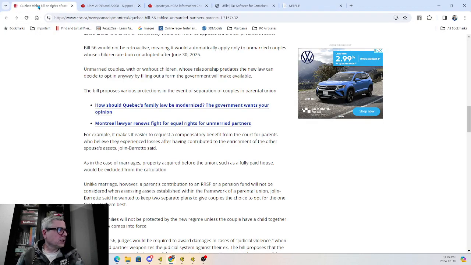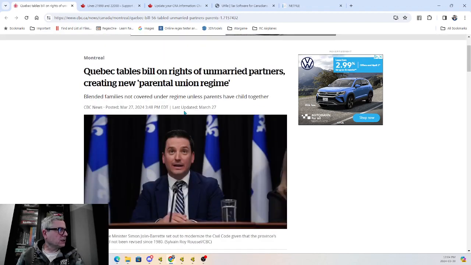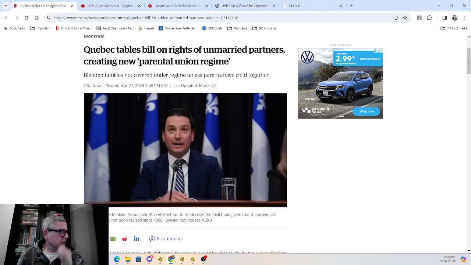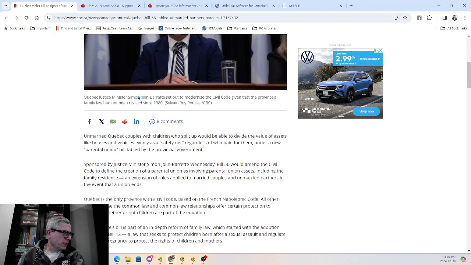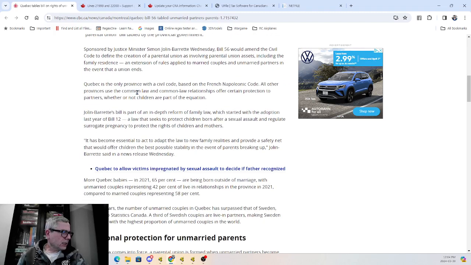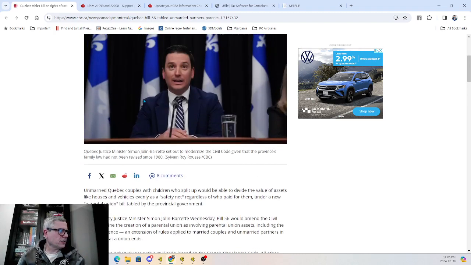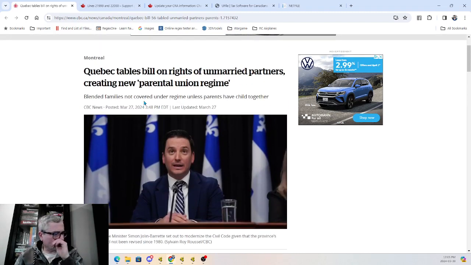I was mentioning a common law spouse, and this is something new for Quebec for 2025, Bill 12. Before I get to the date, let me tell you what this is all about. Quebec has a civil code, unlike the rest of Canada that goes under common law.